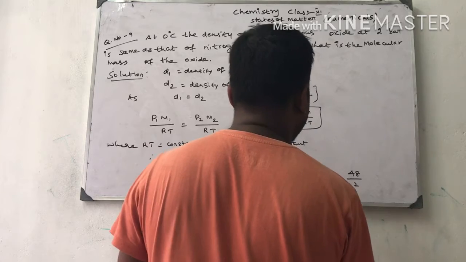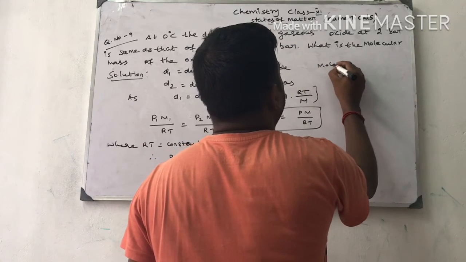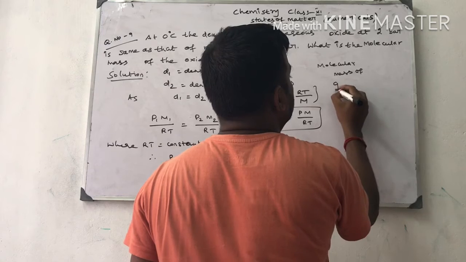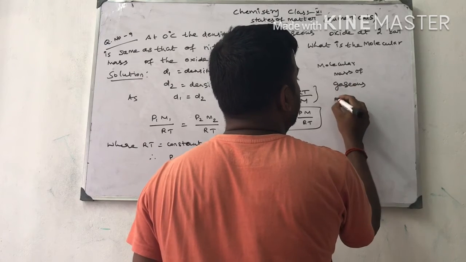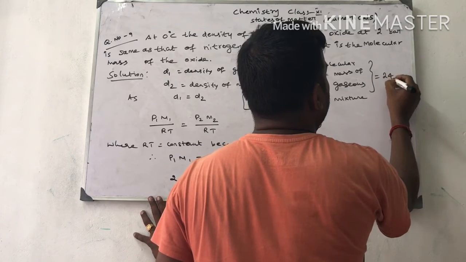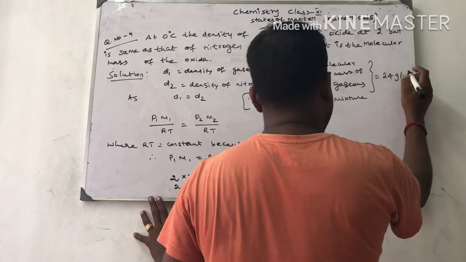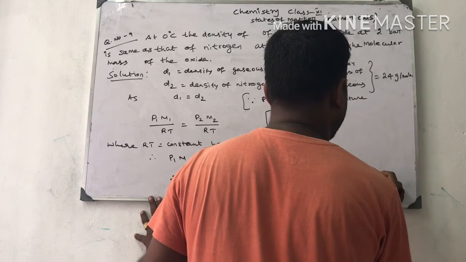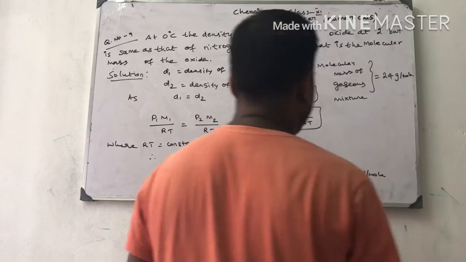So the molecular mass of the gaseous oxide is equal to 24 gram per mole. So getting the value of 24.